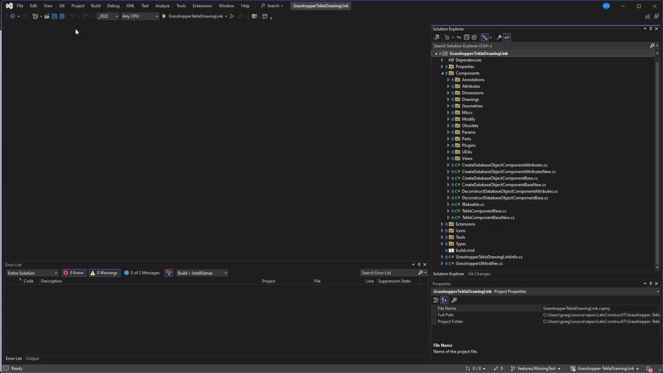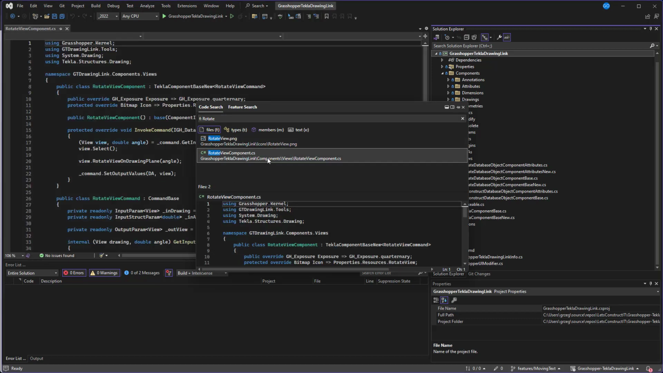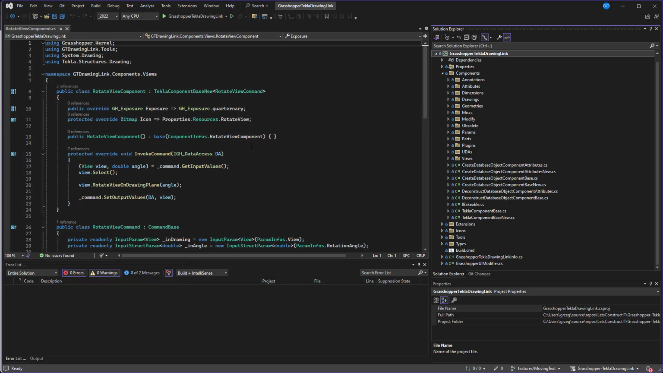So what could be our anchor? What could be our starting point? And I think that we want to move some drawing object. So the most similar thing is the component for the rotating of the view. So if we try to find the component rotate view, then we will see that, okay, so we have something quite similar. And what is the basic structure of every component?